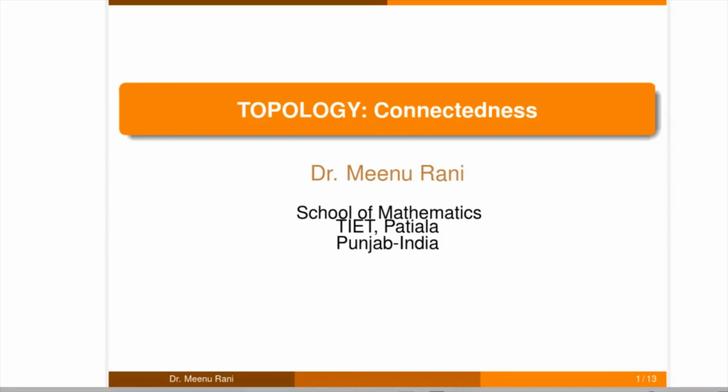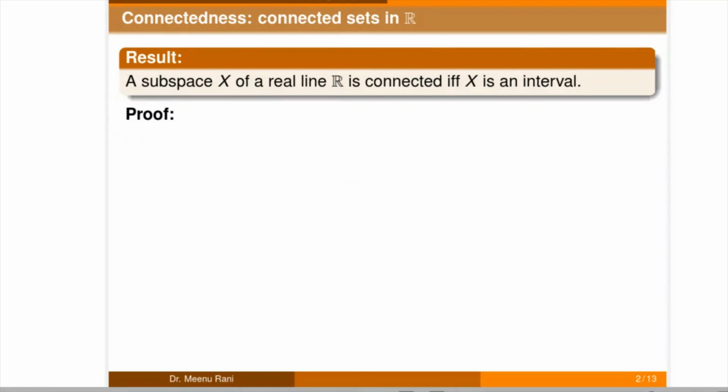Hello students, in this lecture we will talk about some results based on connectedness in the set of real numbers. Our first result is: a subspace of the real line is connected if and only if it is an interval. For the proof, if we take X as a subspace of the real line, then first we will prove that if it is connected, then it is an interval.